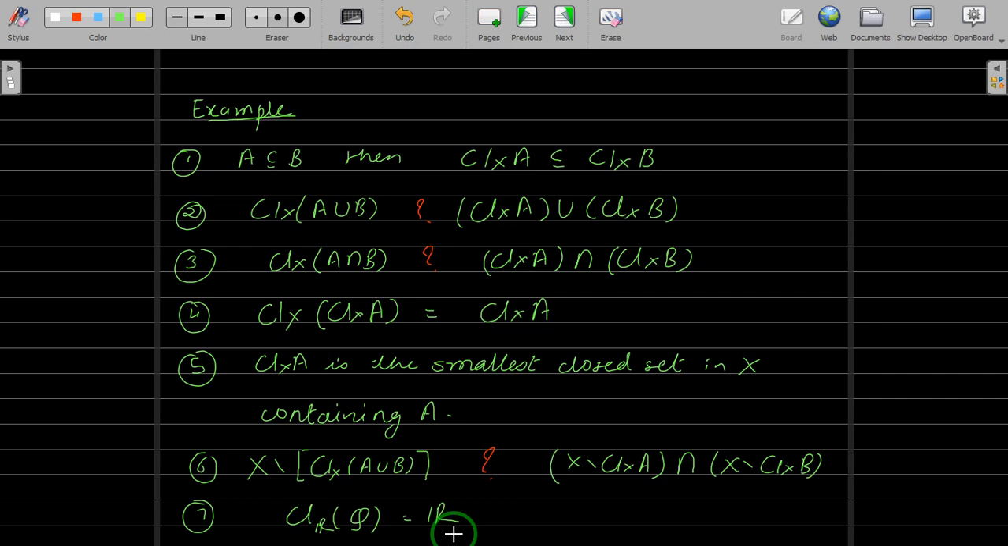In the next video, we will discuss the interior of a set. So this is the smallest closed set which contains A. Closure of A is the smallest closed set which contains A, and then we will check what is the equivalent definition for the interior of a set.